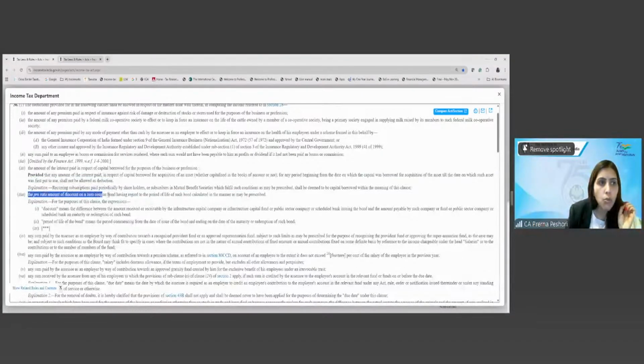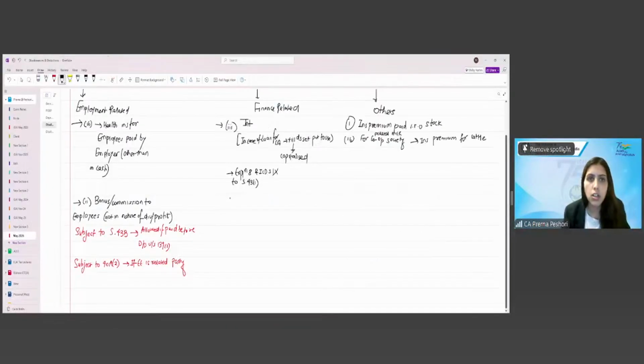Prorata amount of discount on the zero coupon bond having regard to the period of life of such bond, calculated in the prescribed manner. So 3A is discount on zero coupon bond. This is to be amortized over the life of the bond. So this is fairly simple.